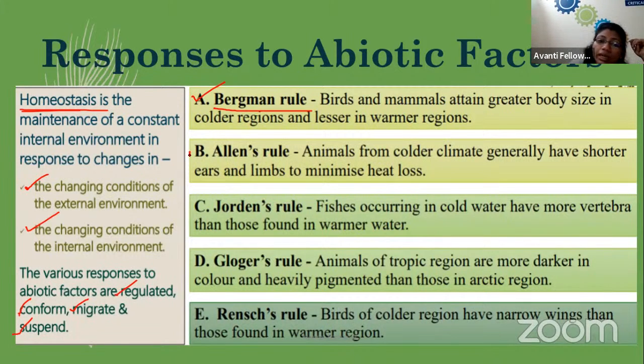Then we got Allen's rule. Okay, Allen's rule says that animals from the colder climate usually have shorter ears and limbs to minimize the heat loss. That is because when you increase the surface area, the heat loss will be more. More surface area means more heat loss.